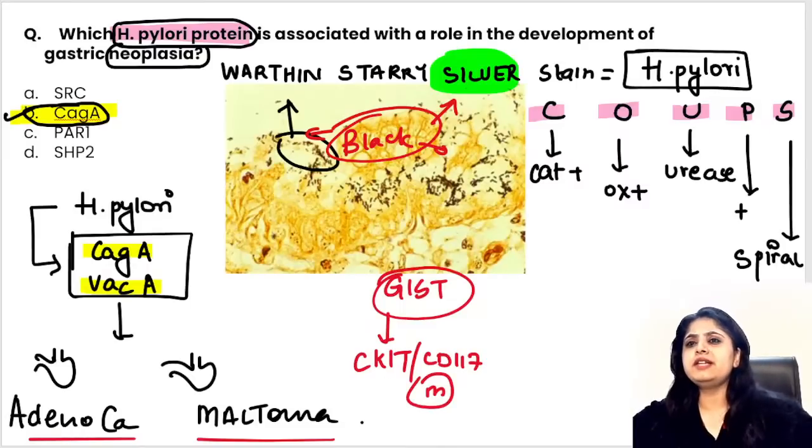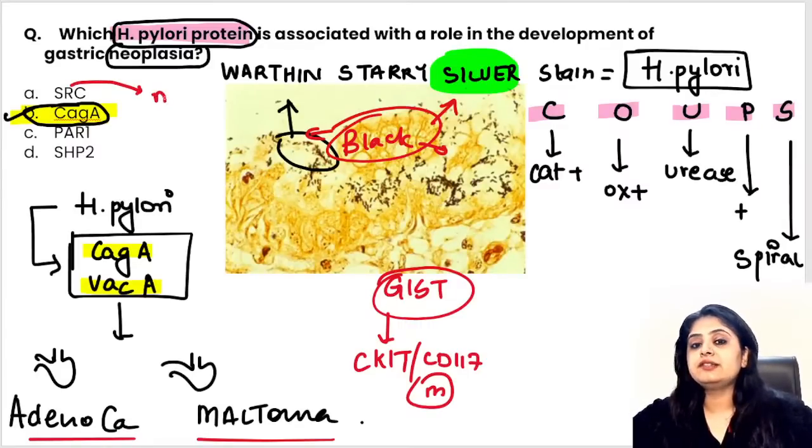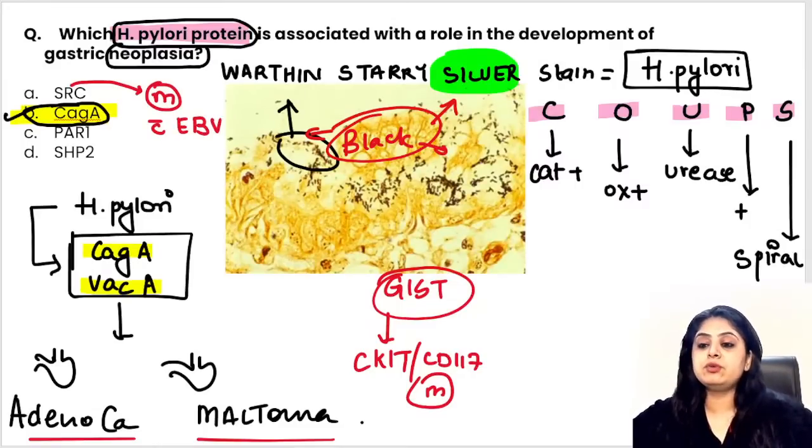One extra, very extra edge question for students who are targeting INICET is, what is the virus which is causing SRC mutation? SRC mutation is associated with Epstein-Barr virus. One rote question that you will have to do only for INICET, it is important. SRC is a proto-oncogene mutation that Epstein-Barr virus is going to do. Other than that, it is not important for any other exam.